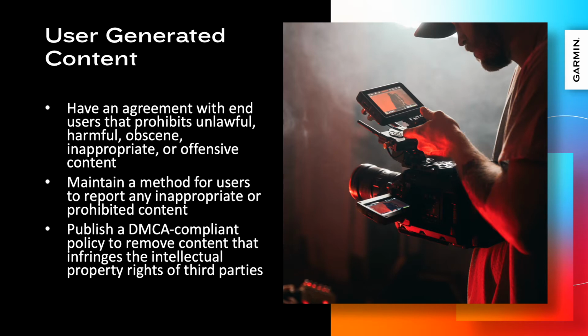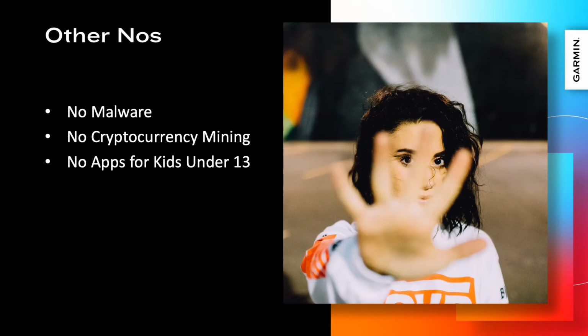Maintain a method for users to report any inappropriate content or prohibited content. And publish a DMCA-compliant policy to remove content that infringes the intellectual property rights of third parties. If you fail to moderate your app's user-generated content, we reserve the right to take action to suspend or remove your app, just as if your own content violated these guidelines.